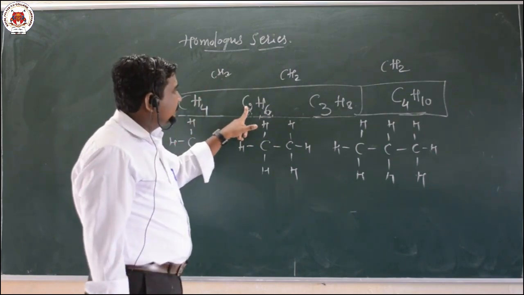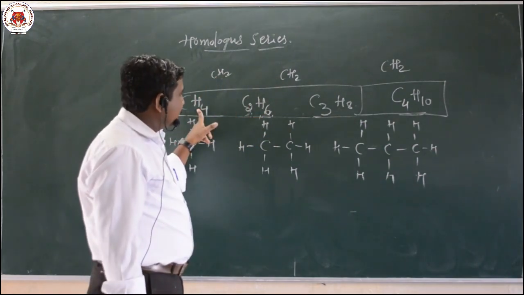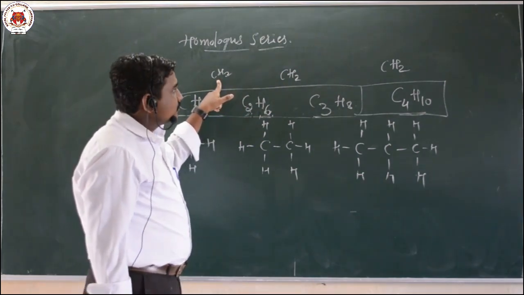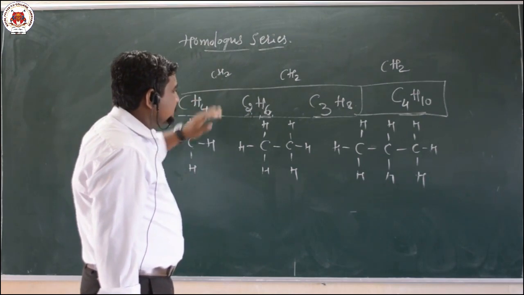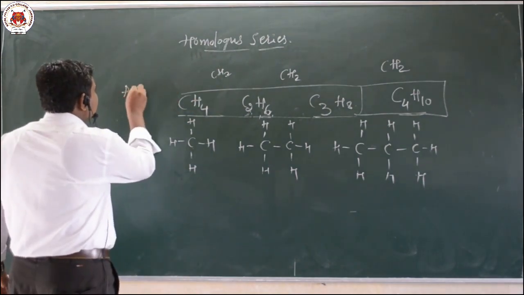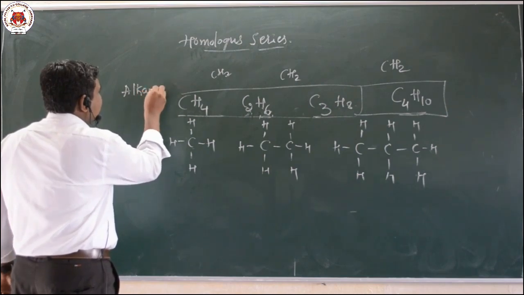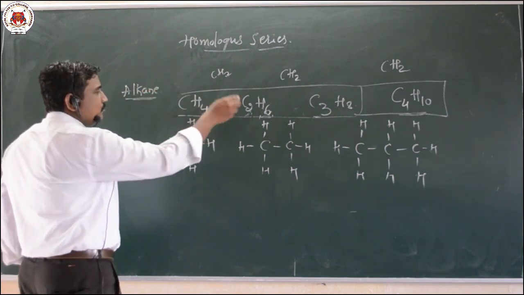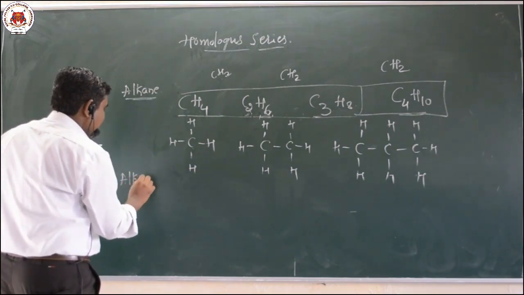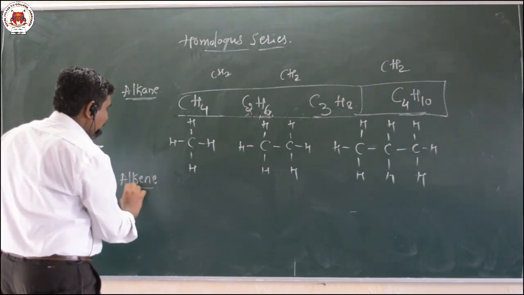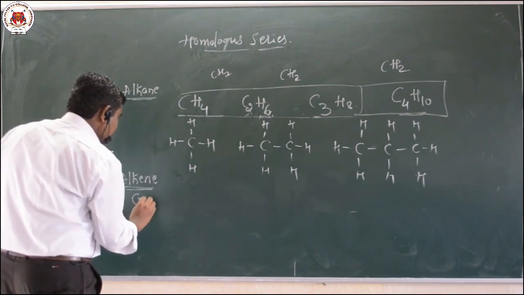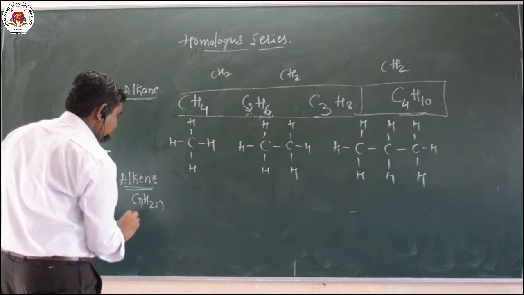Each series of these compounds differ by only CH2 groups. Okay. So this is a homologous series. So now I will write another example. These are the alkanes, example for alkanes. So alkanes, this is a homologous series. So now I will write here alkene. So alkene, the general formula is CnH2n, right?